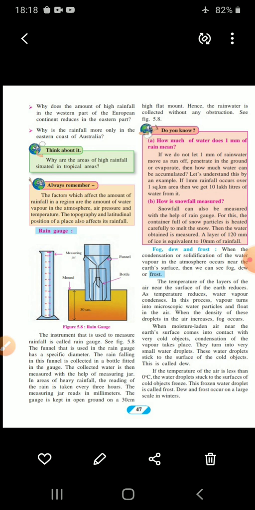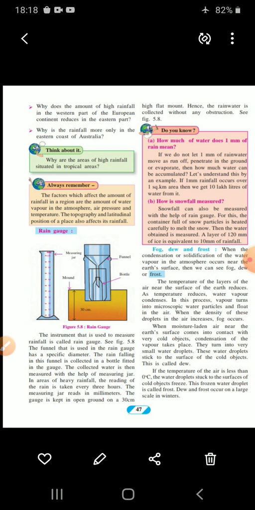Now we'll see. The temperature of the layers of air near the surface of Earth reduces due to minimum temperature. As the temperature reduces, water vapor condenses. In this process, vapor turns into microscopic water particles and floats in the air because it becomes very light. When the density of these droplets in the air increases, fog occurs. Understood?